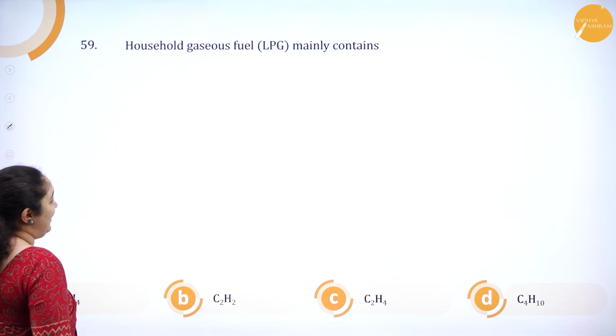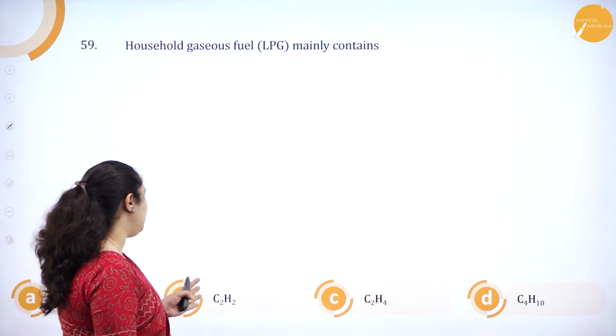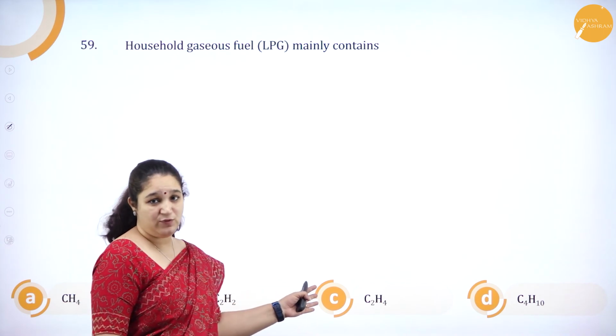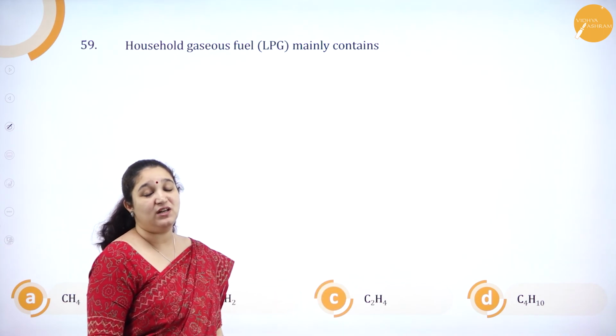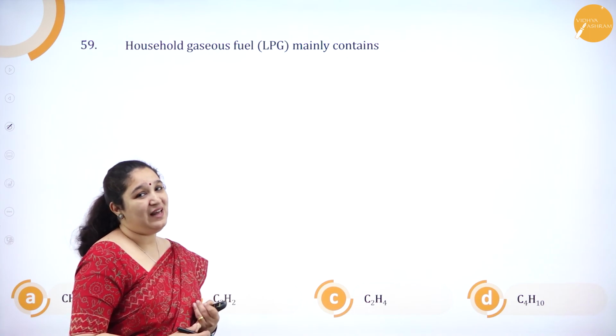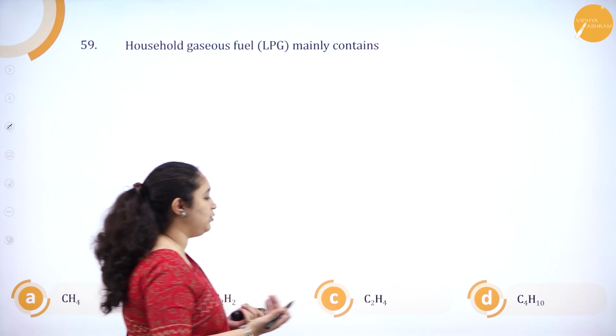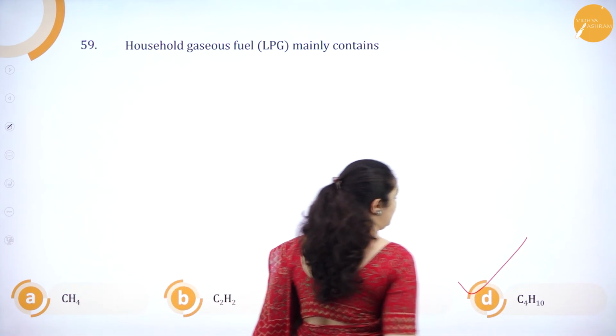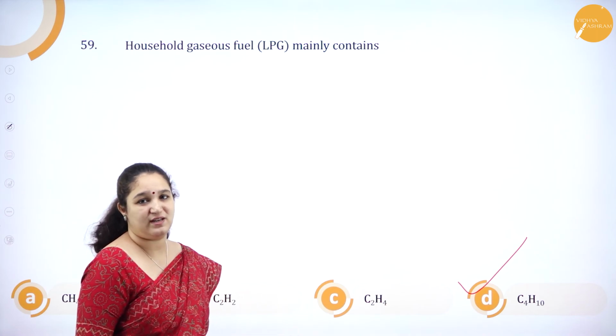Household gaseous fuel LPG contains methane, C2H2 that is ethine, C2H4 is ethene, C4H10 is butane. We know that LPG contains butane and isobutane. So, option D, C4H10 is the correct answer.